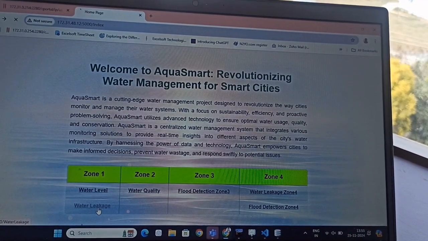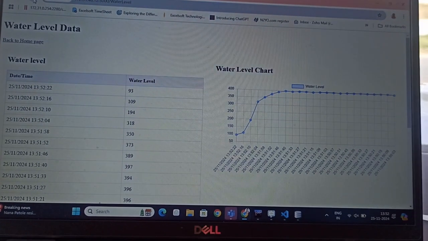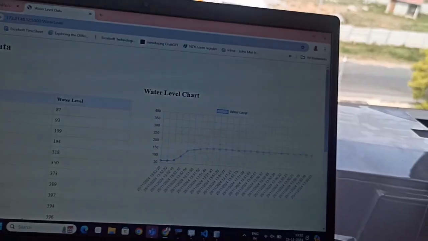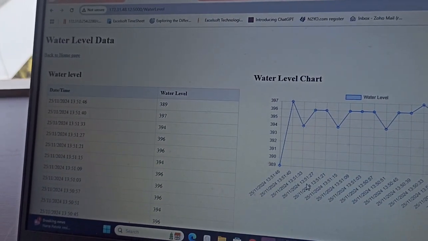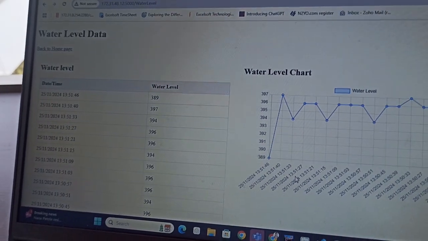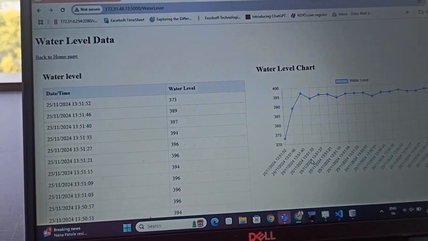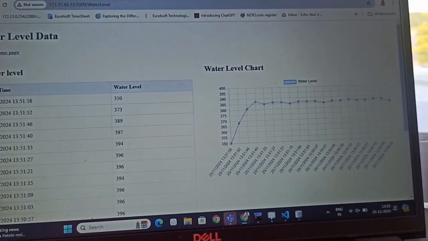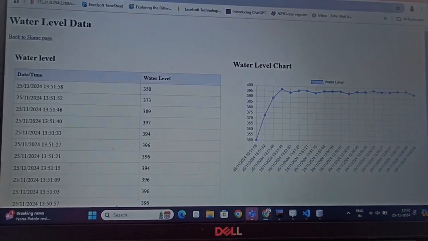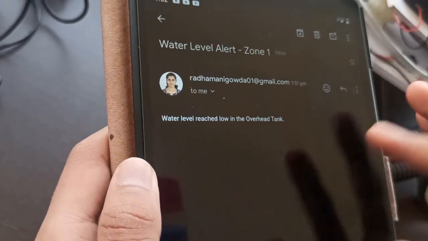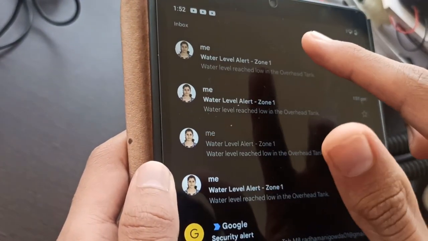Our system focuses on water level and leakage monitoring, which is shown in Zone 1 of our prototype. We use water level sensors paired with ESP8266 microcontrollers to gather real-time data from the overhead tank. This data is sent to a Node.js server, visualized on a user-friendly web page, and stored in an SQLite database. If water levels exceed a threshold, automatic email notifications are sent to stakeholders.